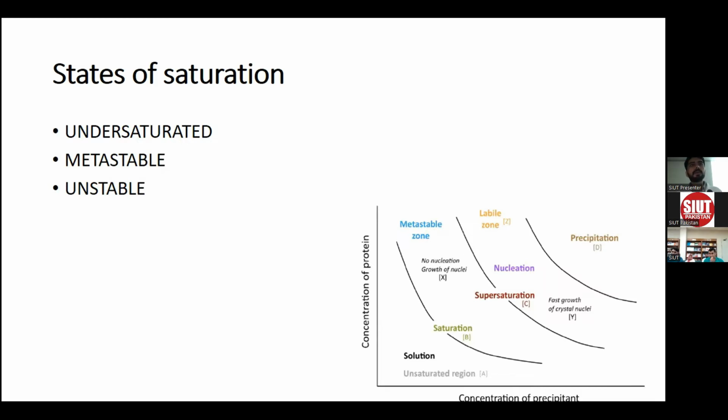It's beyond the saturation level, but the solutes will not crystallize because of the presence of various inhibitors that inhibit the formation of crystallization. In the metastable zone, homogeneous nucleation does not occur, but in the presence of any nidus or any other cell debris, the crystallization can occur over this nidus. And in this case, heterogeneous nucleation can occur. After this, there is a state called supersaturation or unstable state, at which even in the presence of inhibitors, the solutes will crystallize and stone will form.